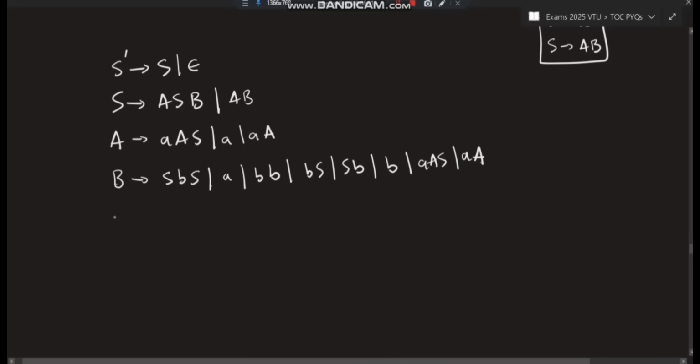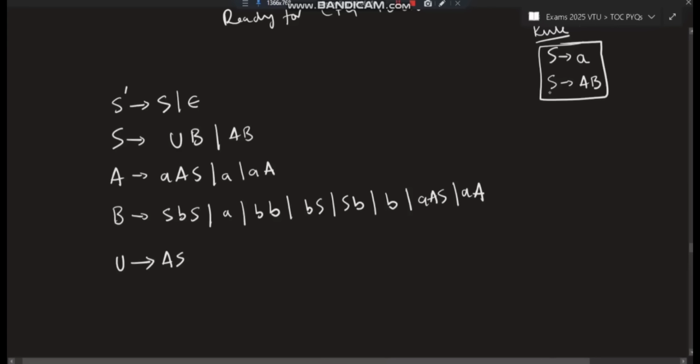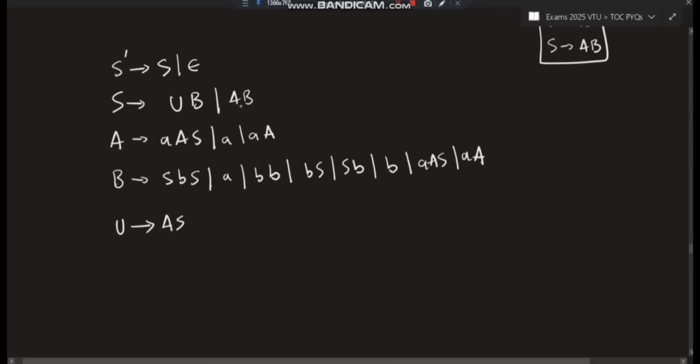Suppose that we'll take the state as, let's take U. You can take any letter. U goes to AS, I'll be writing, and then instead of AS, I'll be writing it as U. Now see what happened. S goes to UB and AB. It's of the form of this one, single non-terminal goes to two non-terminals. So this becomes a valid one. This is also a valid one.